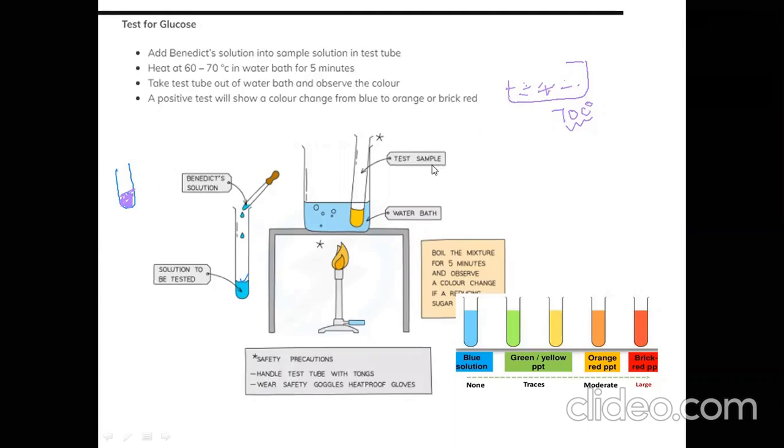I will check the color change. You can see here in this picture, this is not a water bath, but they provide a condition like a water bath. How? If you see, they put some water in a beaker and give heat to that. And you should check through a thermometer. The temperature should be like 70 degrees Celsius.